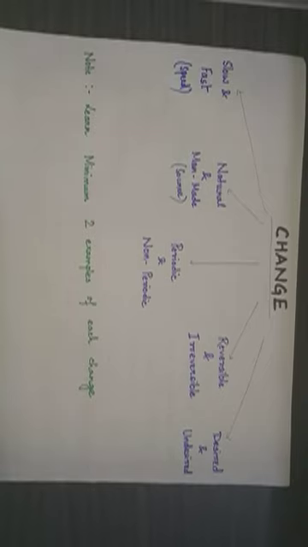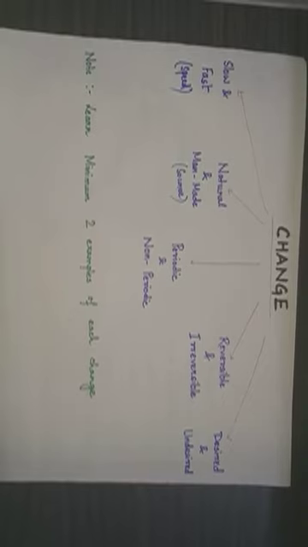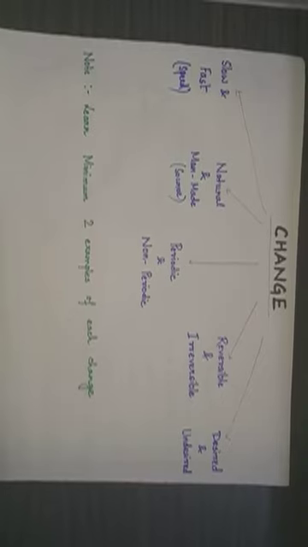The next type of change that we go to is reversible and irreversible change. Now these are changes where we talk of reversibility. Reversible change means a change that can be reverted back, or brought back to the original. And irreversible change is a change that cannot be reverted back to the original.